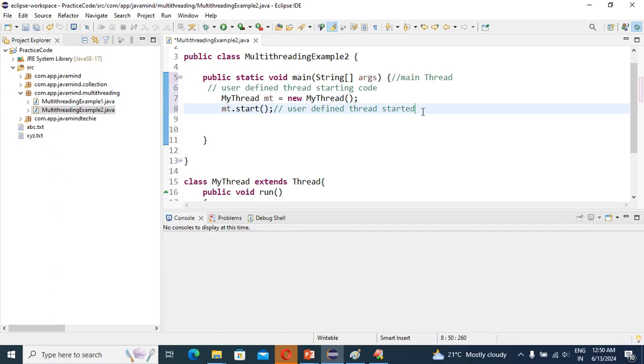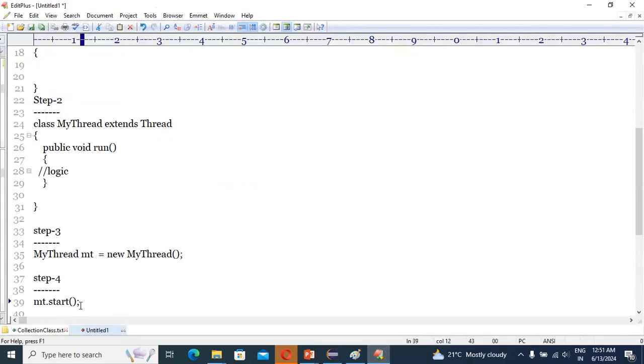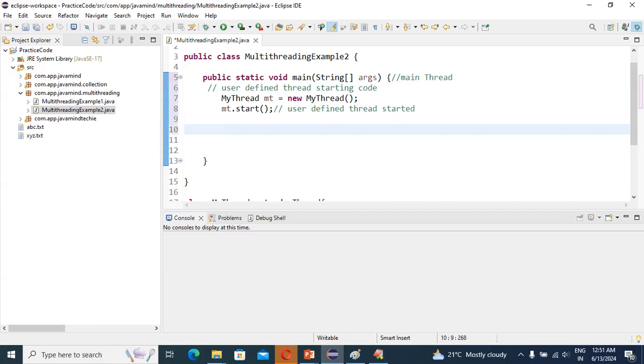After that, this is the fourth step. After instantiating MyThread, we call the start method. Now I am going to write the logic of the main thread.